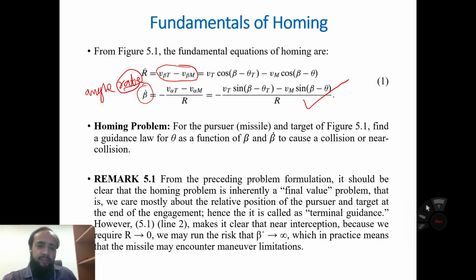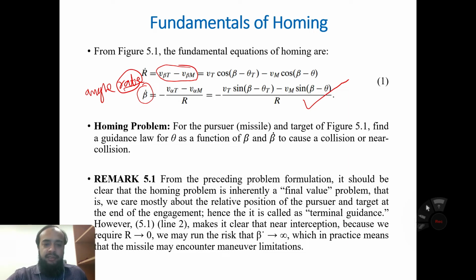Now our homing problem is to find beta and r. For the pursuer missile and the target of figure 5.1, find a guidance law for theta as a function of beta and beta dot to cause a collision or near collision.